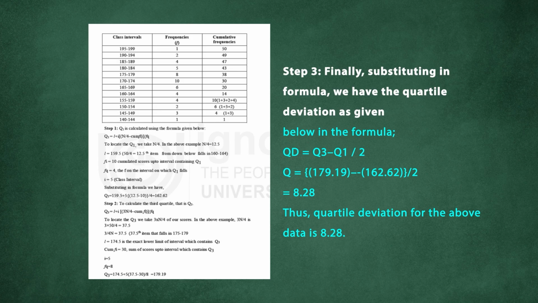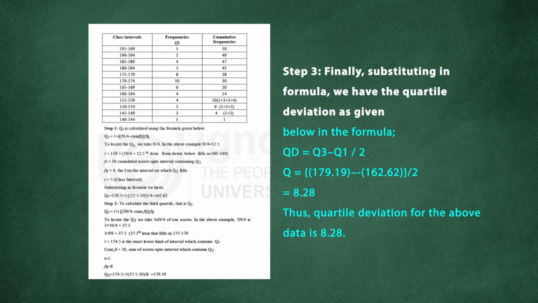First, i is equal to the class interval, whereas L is equal to the exact lower limit. For the 162 to 164 class interval, we have an exact lower limit, which is minus 0.5, known as 159.5. Similarly, we have the cumulative frequency below the class interval, which is 10. In this class interval we have 14 cumulative frequency, and below it 10 cumulative frequency. So the cumulative frequency would be 10, and the frequency would be 4, because this class interval contains 4 frequency, and i is equal to 5, which is the class interval.